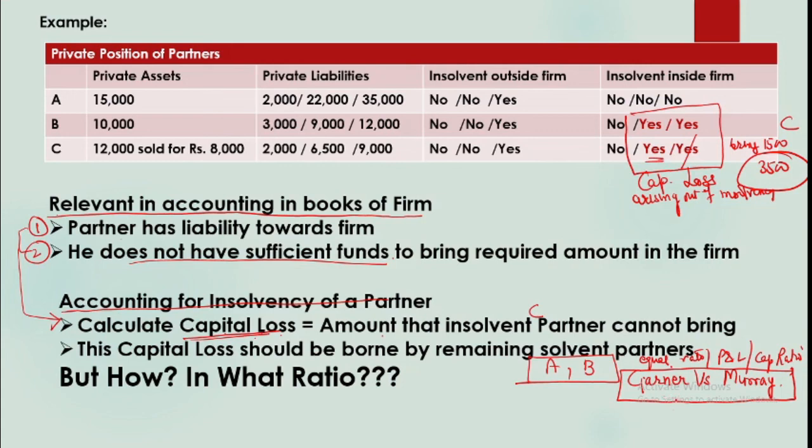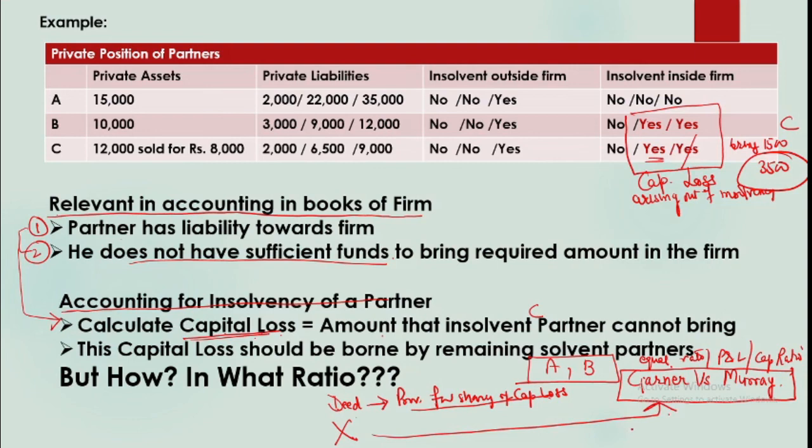Now many a time it does happen that the partners foresee this situation, that in future if any of the partners becomes insolvent, then how to adjust that loss. So sometimes partners make a provision in the deed for sharing of capital loss. If you make a provision in your partnership deed, then you will follow that provision. If your question says that capital loss should be borne by the remaining partners in equal ratio, then it will be followed. But if nothing is given in the deed, you haven't included any provision, then we have to follow Garner versus Murray's ruling, right?